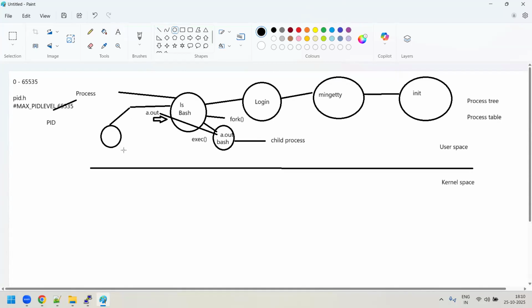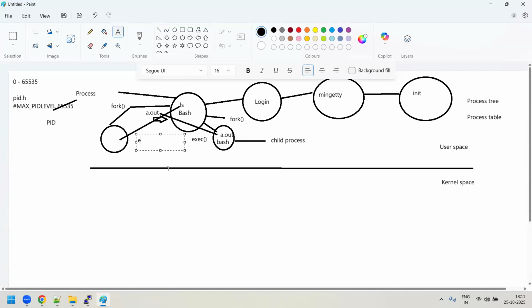How does it create a child process? With the help of a fork system call. Now after that, the bash shell says, I will not run this ls command, you run this ls command. Internally it calls the exec system call. The exec system call loads that application or command into this child process, into this child's memory. It just gives the instruction to the child process to run this program.